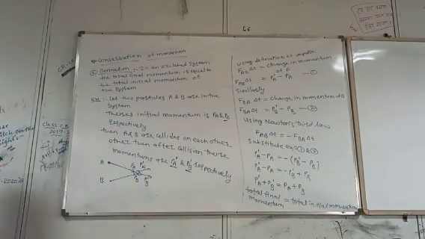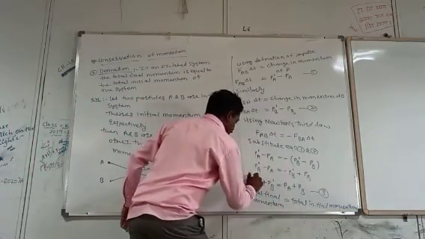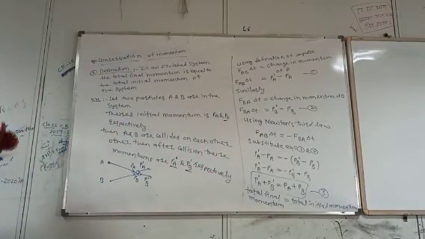That is, in an isolated system, the total final momentum is equal to the total initial momentum. Now this is equation 3: the total final momentum is equal to the total initial momentum of the system. This is another definition of conservation of momentum. There are two definitions. What is the first definition?